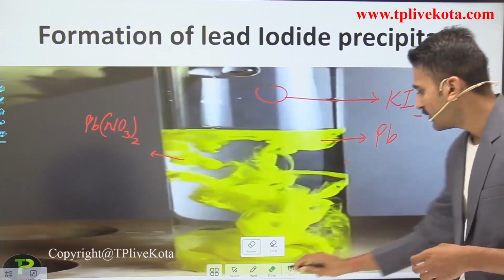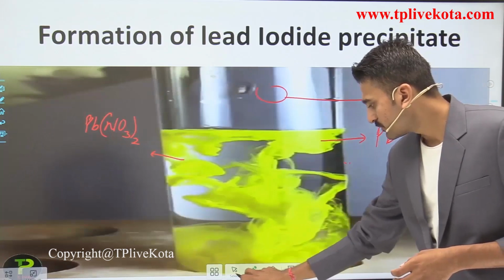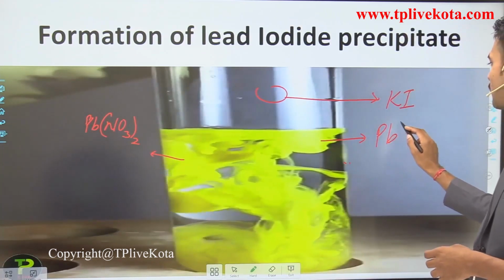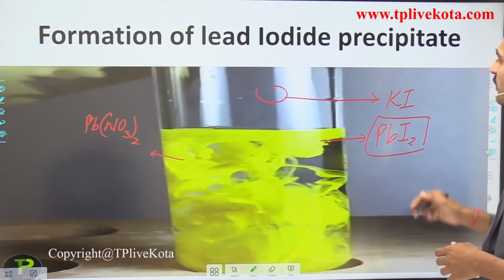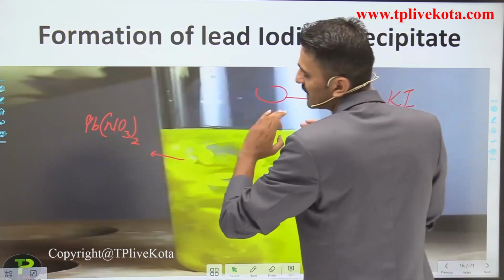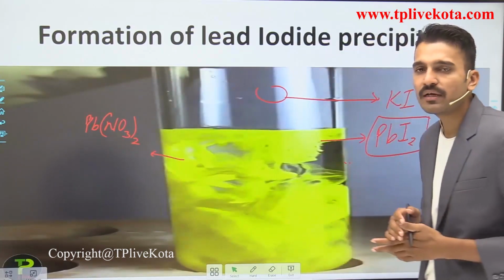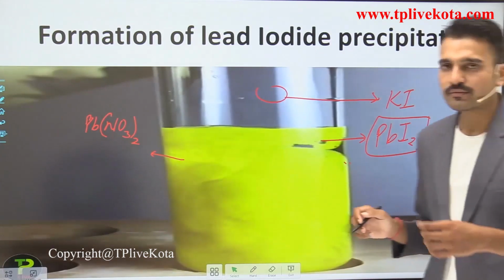Let me correct it. So the yellow color substance is what? It is lead iodide. How is the lead iodide formed? It is formed by the reaction between these two chemicals, and you see a very bright yellow color.